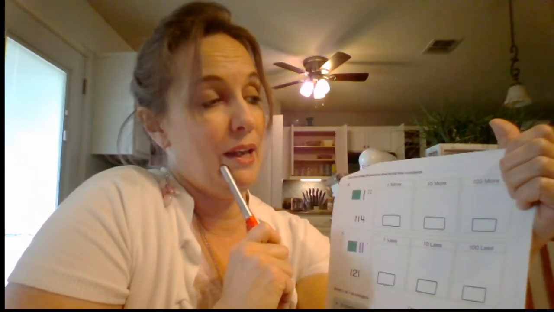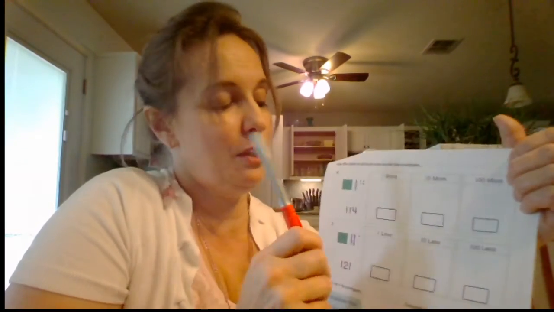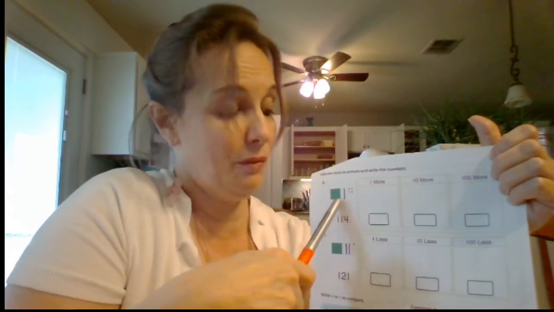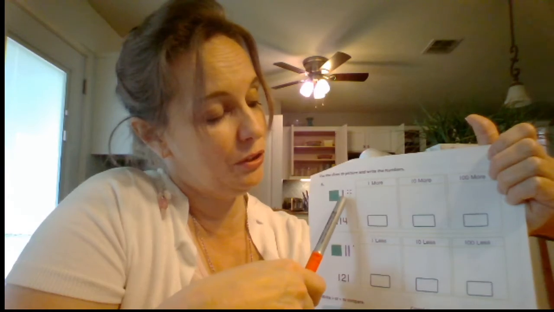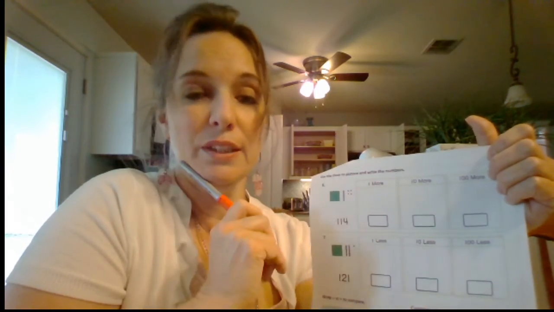Okay? And then this one says you got to do 100 more. So if you've got 114 and you put 2 red plates of 100 out, you have 1 plate out and you put another one out, you'll end up with 200. So you've got 200, 210, 214.